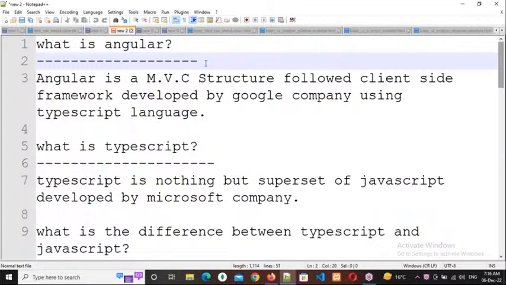Now, frameworks. Why is everybody using frameworks nowadays? Most of the companies are using frameworks to develop any type of application. Why is every company using frameworks to develop their application? The reason is very simple. First of all, I will compare it with a real world example, then I will explain why they are using frameworks.